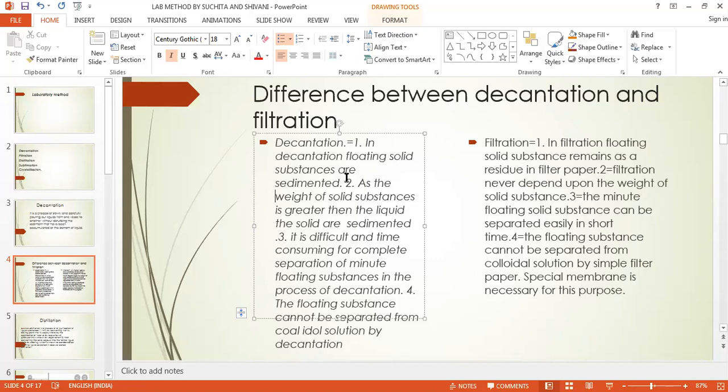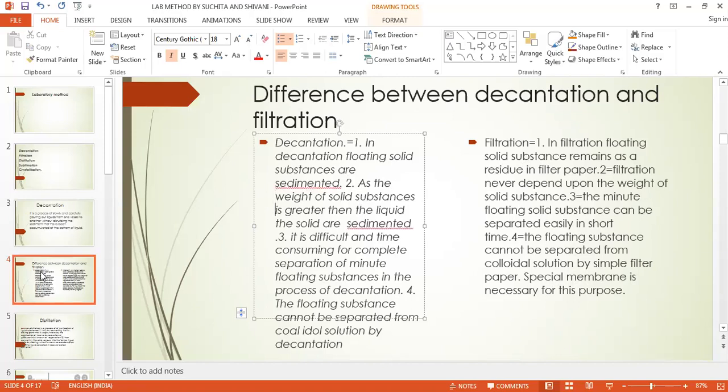Here in decantation we don't need it. But the disadvantage of decantation is that the lightweight floating particles remain on the surface of the liquid, and they will again come into the purified liquid that we have decanted. But here that doesn't happen, and that's why we have to use the special membrane here. So this is the difference between decantation and filtration.